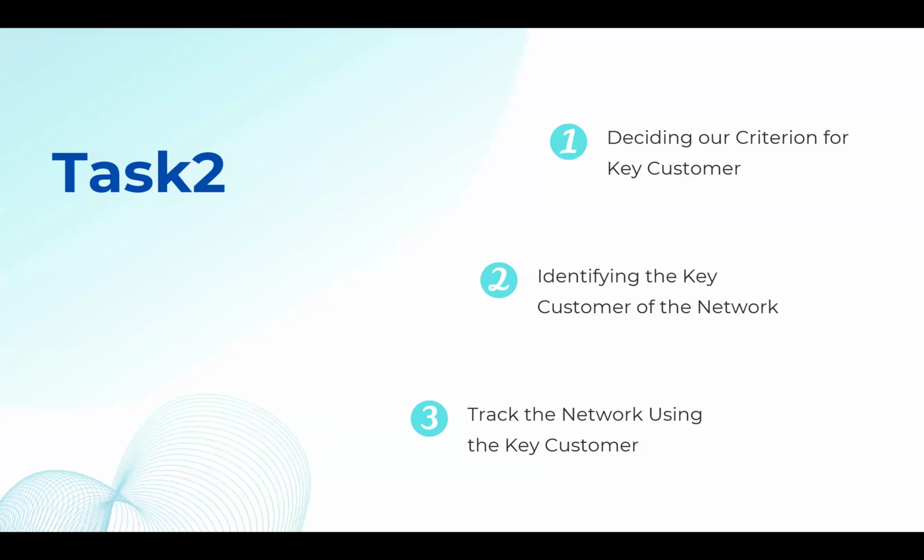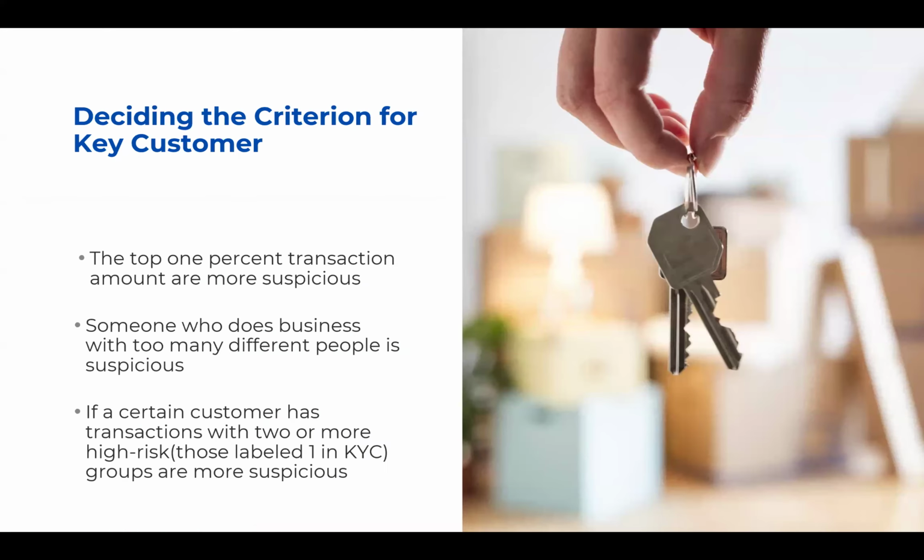As for Task 2, in general, we need to locate the key customers in the wildlife trafficking network first in order to track the whole network. Hence, we do Task 2 in a three-step approach. In the first step, we decide what our criteria are for key customers. In the second step, we identify the key customers of the network. And then finally, we identify the network itself using the key customers.